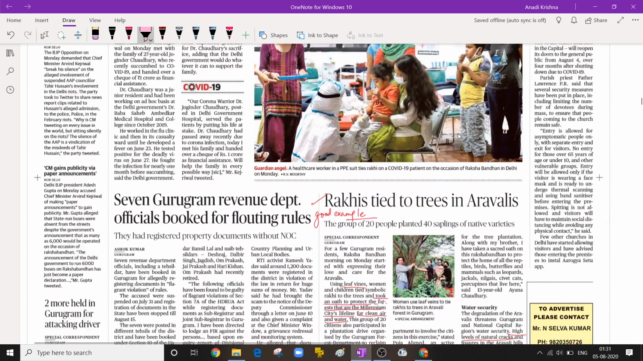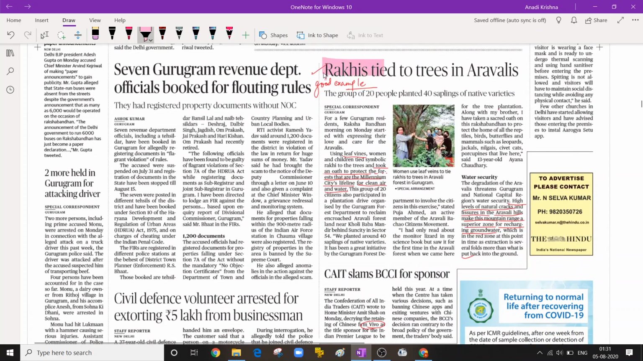On the next page, you will find one more news. Rakhi is tied to trees in the Aravallis. Why is this important? Because this is a good example of human and nature's collaboration, or you could say the humans' support for nature.